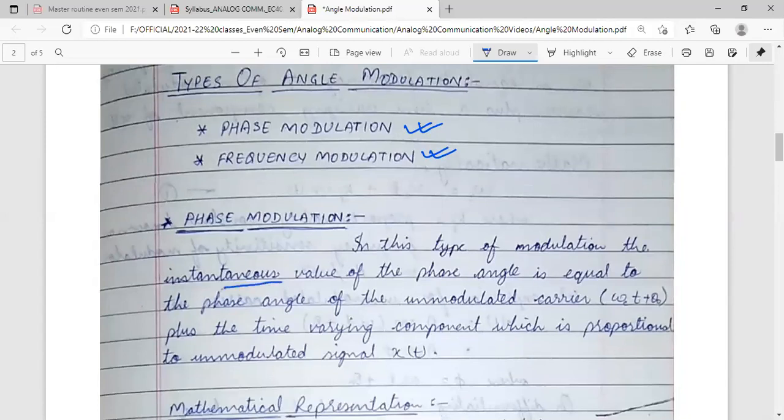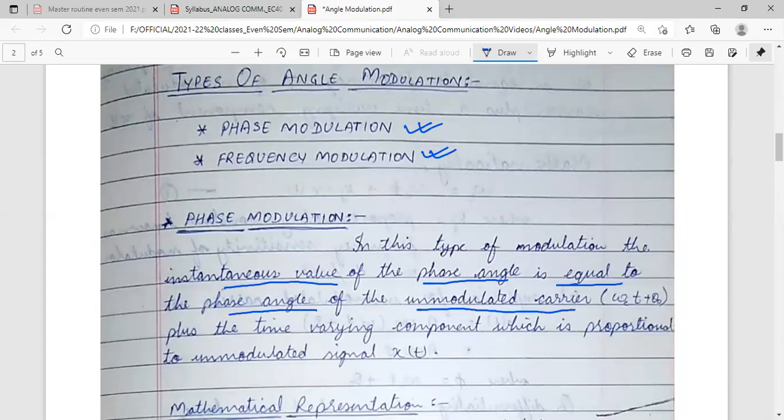The instantaneous value of the phase angle is equal to the phase angle of the unmodulated carrier. What did we see for the unmodulated carrier earlier? We have already seen that the phase angle of the unmodulated carrier was omega ct plus theta 0, which we have represented as phi, plus the time varying component, which is proportional to the modulating signal xt.